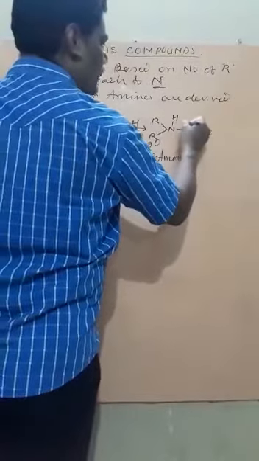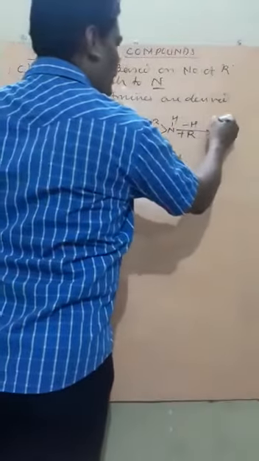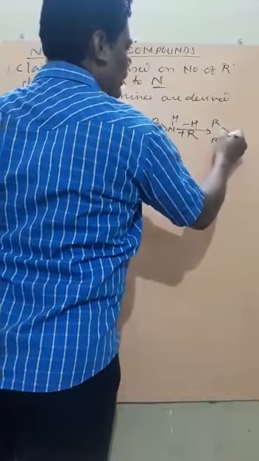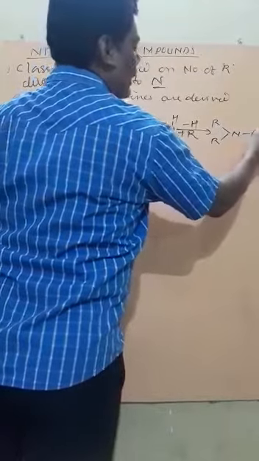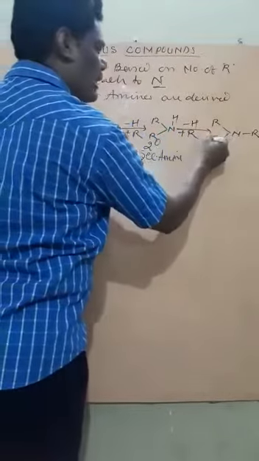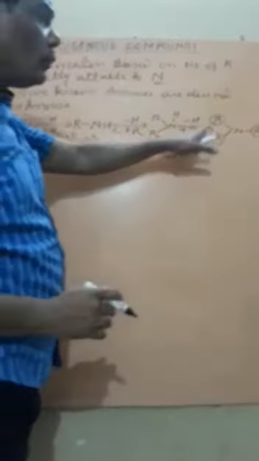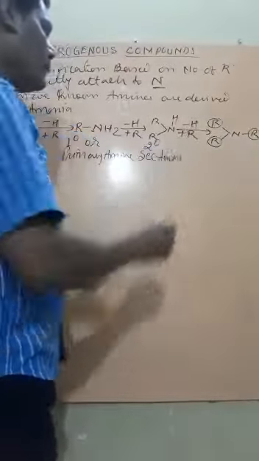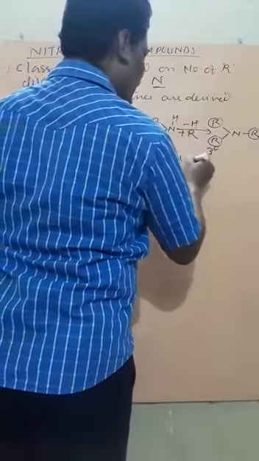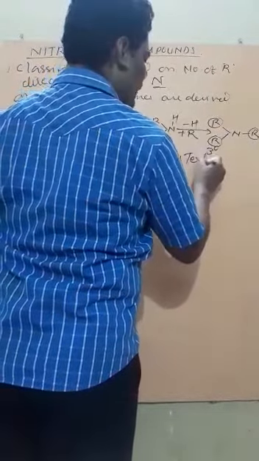One more H is present there, so if this is substituted by one more R, it will become R3N. Now here 3 R's are directly attached to nitrogen, therefore this is called 3 degree or tertiary amine.